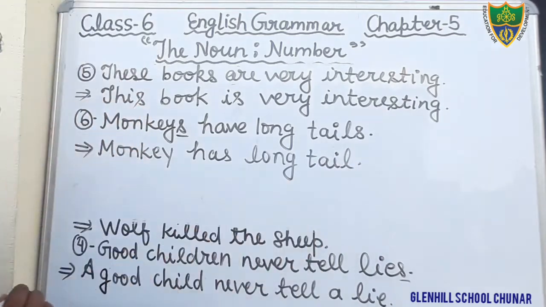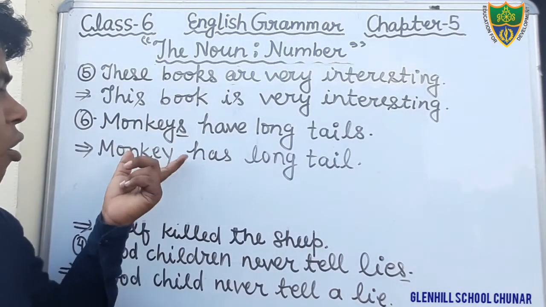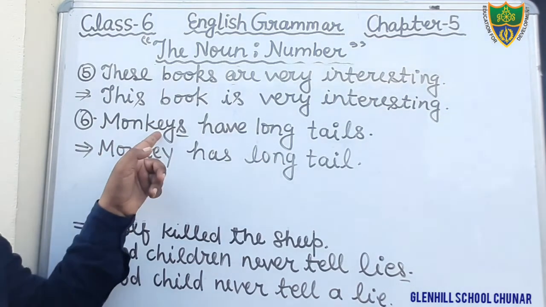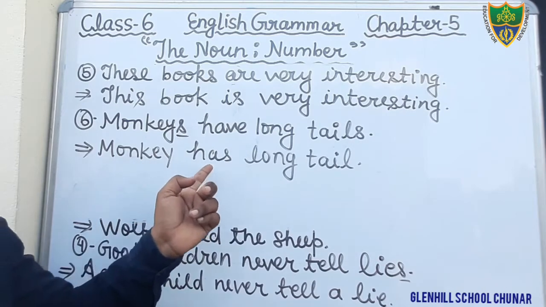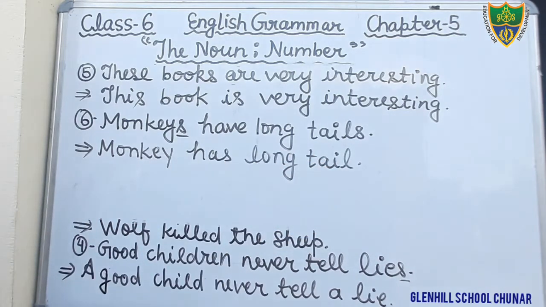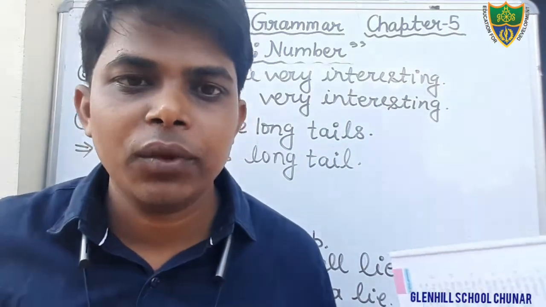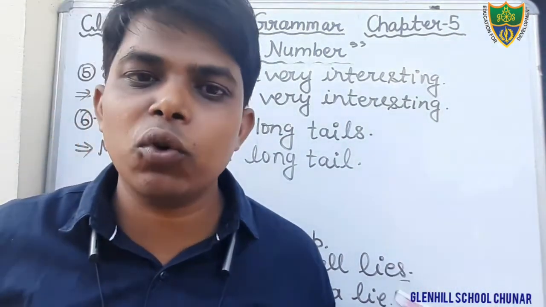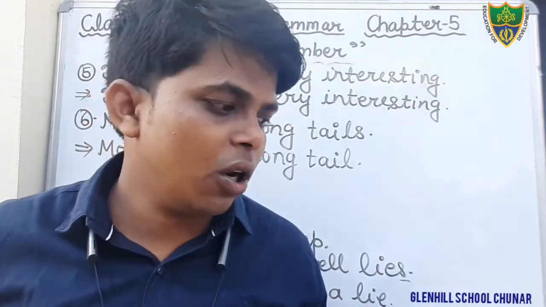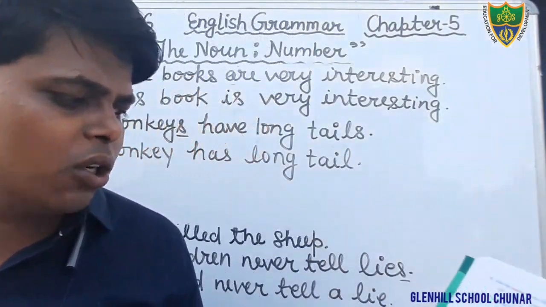Tail. You can see here, I have changed this sentence. Change the noun in singular. Monkeys is given here and I have written monkey. Monkey has long tail. Okay, so just write down. Monkey has long tail. Okay students, in this way we have completed this exercise number 4. So just write it, complete it. If you have any kind of problem, you can ask. Okay, on WhatsApp. Just see question number 5.